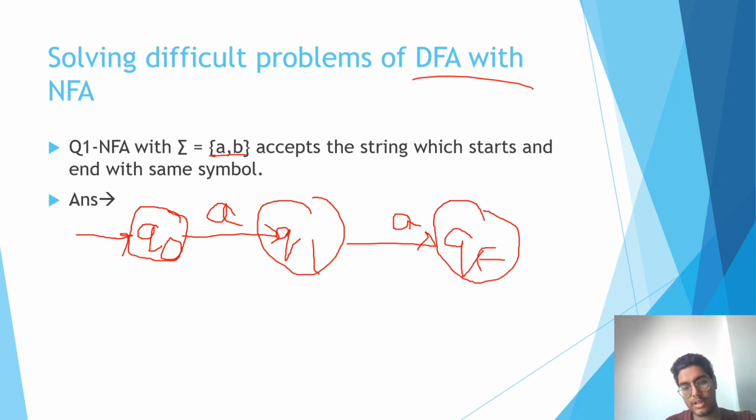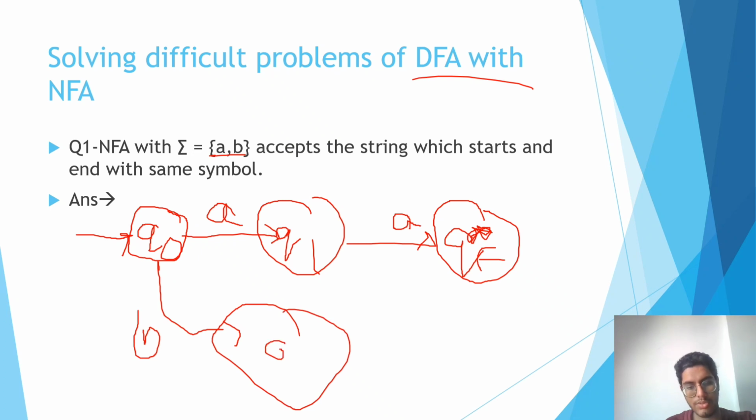If I draw a circle here, I will mark it with a star. And if I go on B from Q0, let us name one more state Q2. And if A comes, I'm not defining it because it is an NFA. We do not have to define a transition for every symbol. So if B comes here, we will go to QF, right?